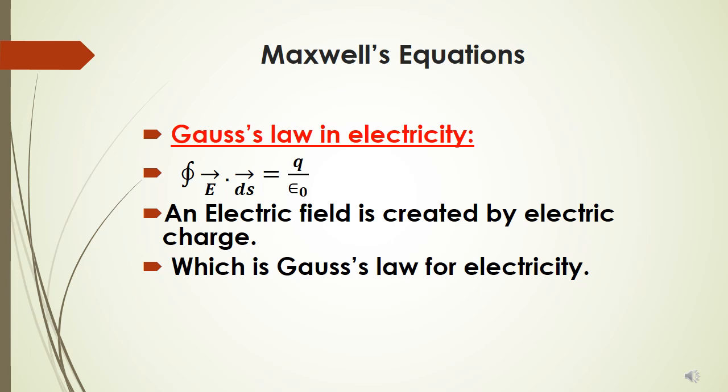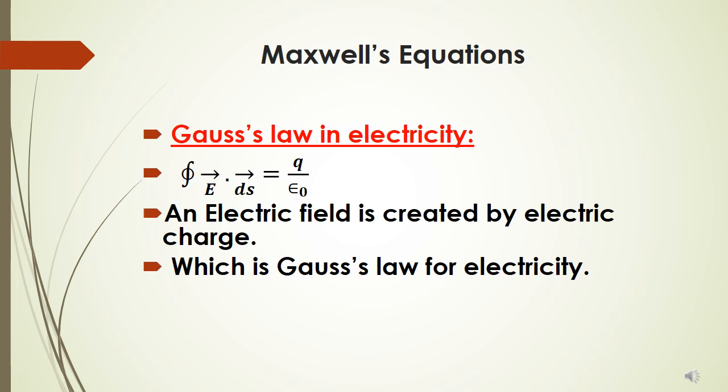Maxwell selected four particular relations, worked on them, and declared that these are the four equations on which complete electromagnetism can be explained. So complete electromagnetism is based on four fundamental relations known as Maxwell's equations.